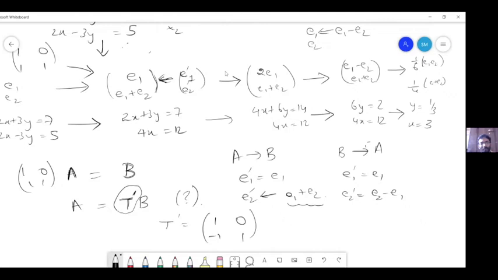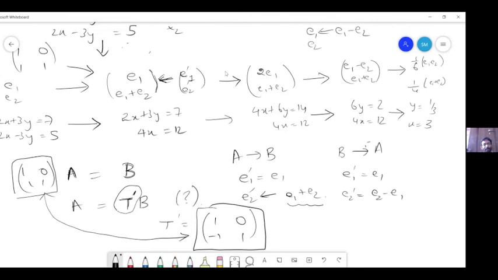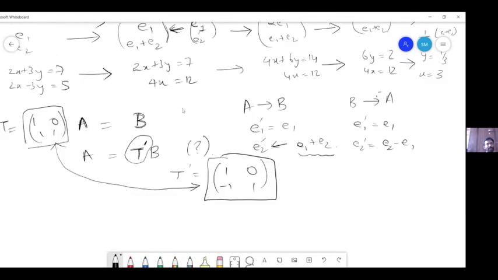Right. So this is one matrix, and this is the other matrix. Now one question: if I multiply both these matrices, what will happen? Again, without calculating, can anyone tell me the answer and the reason? We'll just call this matrix T. So TA is equal to B is what I have got, and A is equal to T dash B. T into T dash must be the identity matrix.